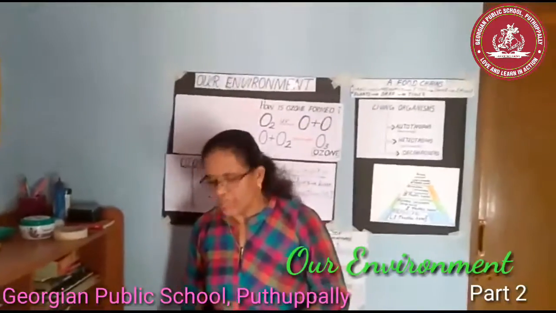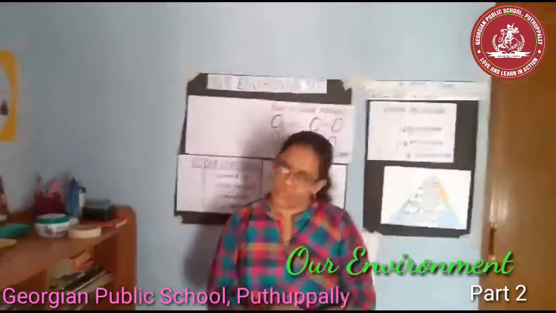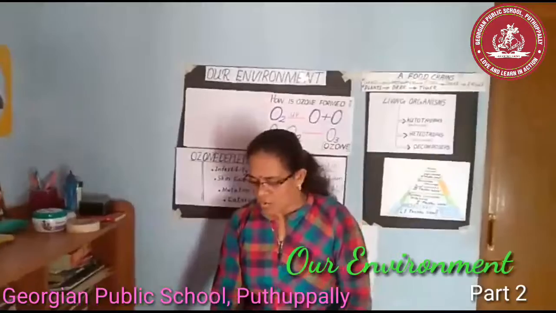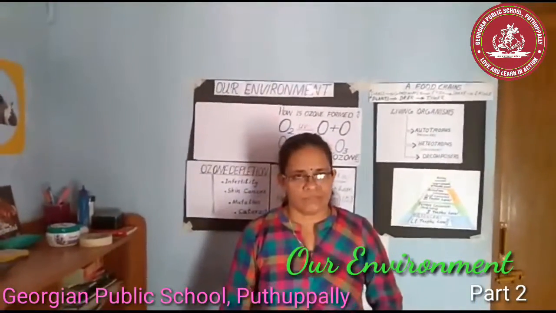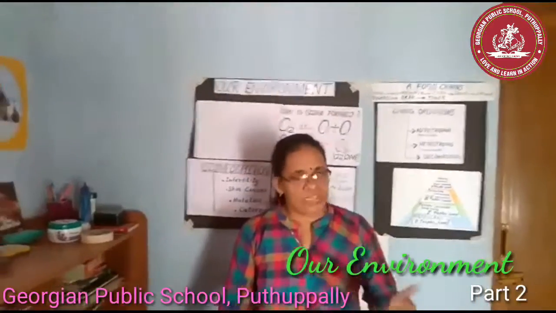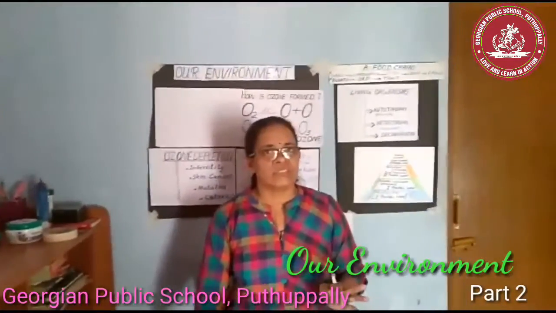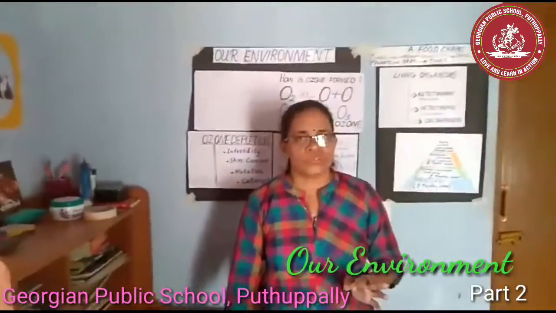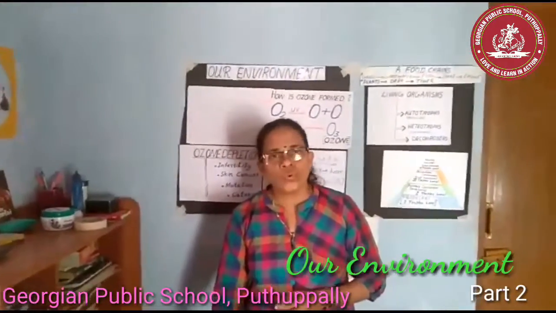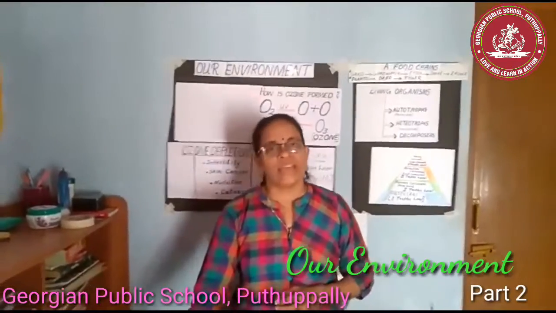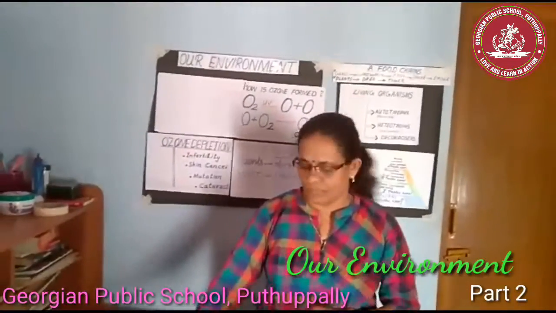Okay, then two more topics to discuss: how our activities affect the environment. The first one we already discussed in the last class, the waste we produce. Another thing is the ozone layer and how it gets depleted.